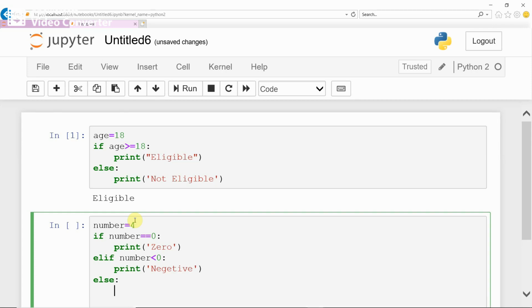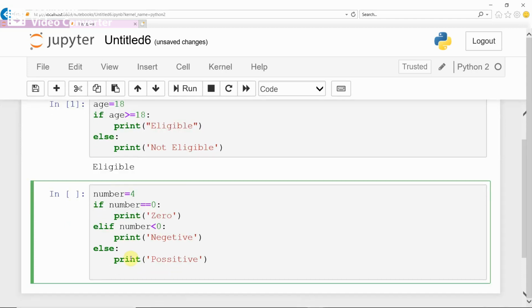Now print in bracket if first condition is false. See, num equal to 0 is false. Then it comes to else if. If this condition also false, then it comes to this else. Now you should print the number as positive, correct? Positive. See, strings either you can give in single quote or double quote. Okay, this way. Only simple program. If number equal to 0 is true, then it displays print 0 because this statement will be executed.